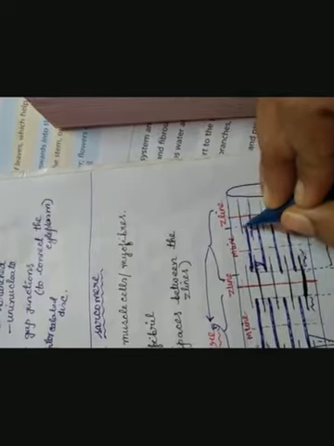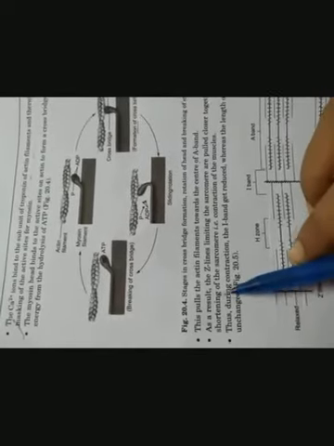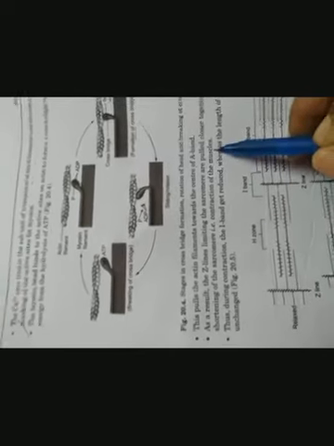This Z line comes here, this Z line comes here. That means the sarcomere region becomes shortened. That is the contraction of muscles. Here it is written, as a result, the Z lines limiting the sarcomere are pulled closer together, causing the shortening of the sarcomere, that is contraction of muscles.